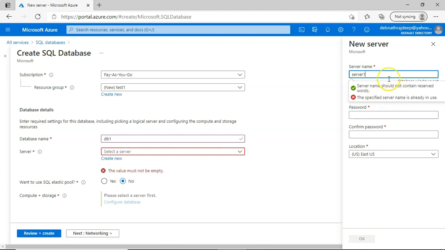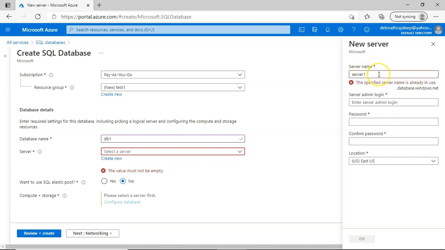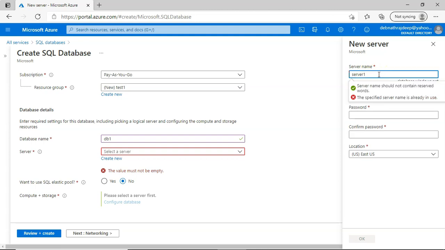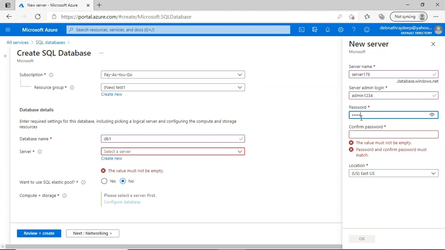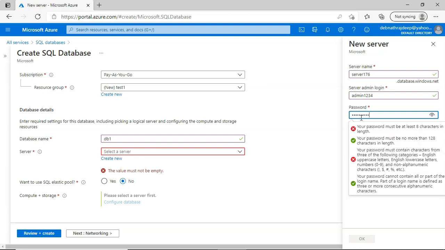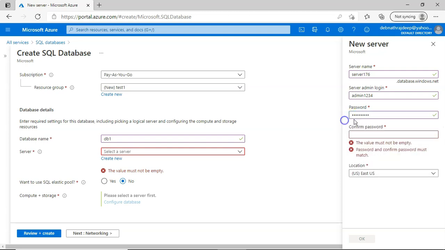This should be globally unique. Somebody has taken this, so for the time being maybe we can make it some random number. And then login, maybe I can give admin1234, and the validation passed. The password should be maybe hello@1234. Yeah, it also passed.